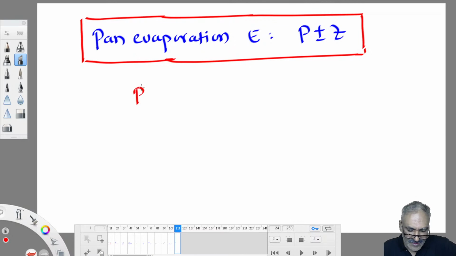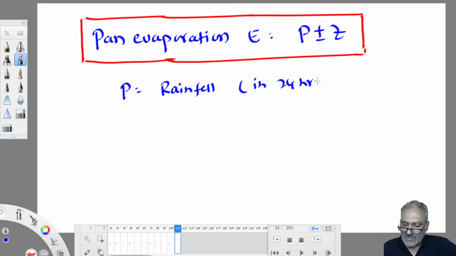What is P? P is equal to the rainfall during the period of observation. Rainfall in 24 hours, because evaporation we measure in 24 hours, rainfall also we measure in 24 hours. Right? What is Z? Come on. Change in water level in the pan.